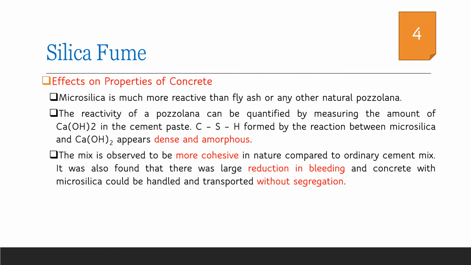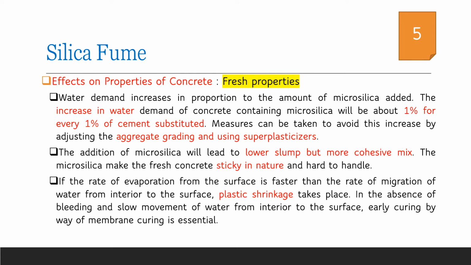Also, by the addition of silica fume, a more cohesive nature of fresh concrete is observed, which reduces bleeding as well as segregation in concrete. Considering the effects on fresh properties of concrete, it is observed that the addition of microsilica increases the water demand.